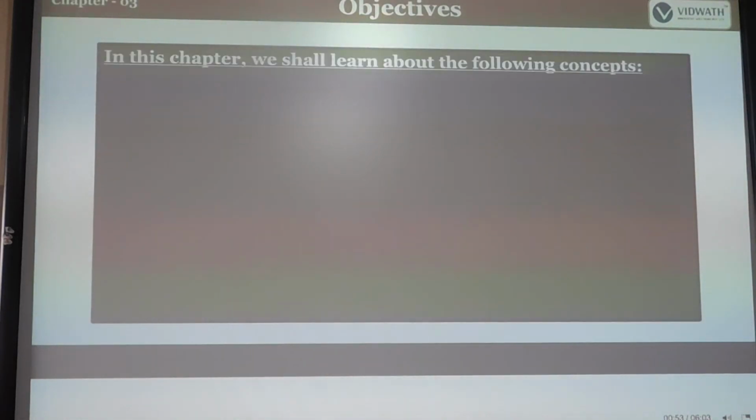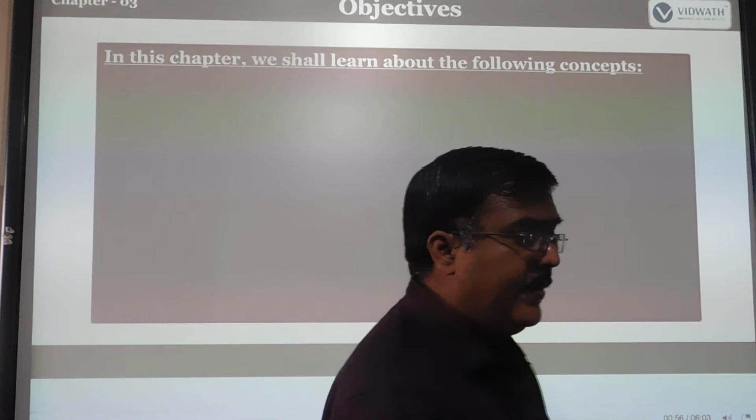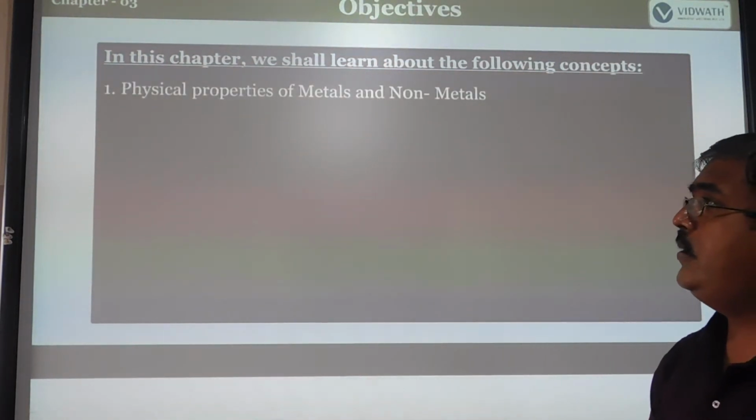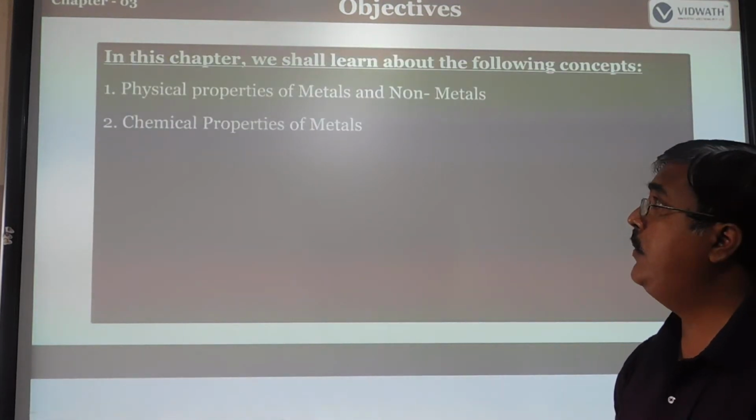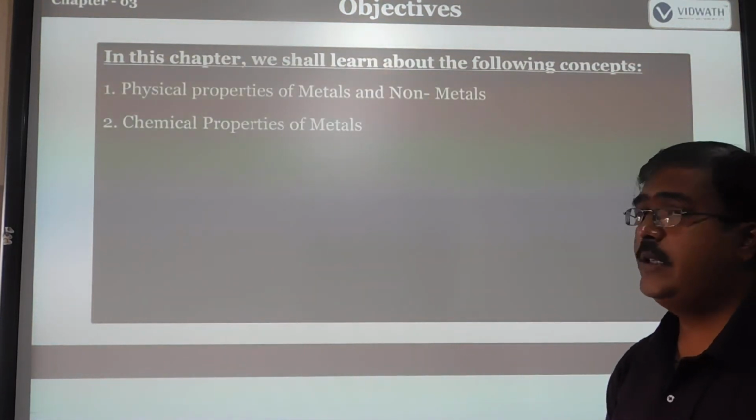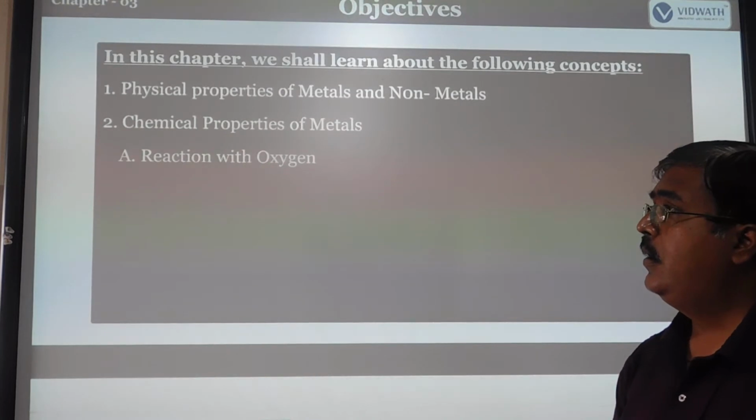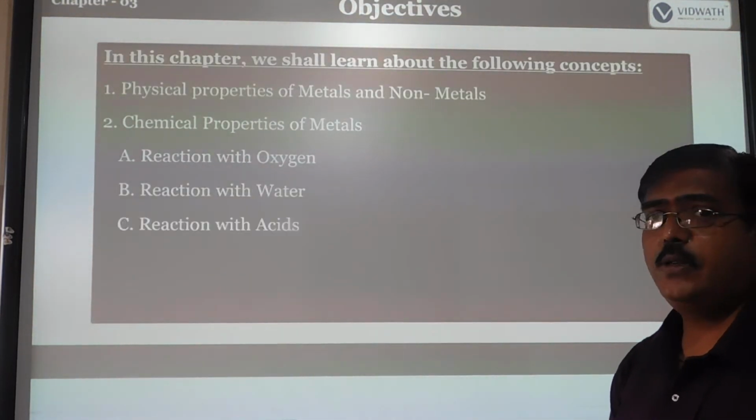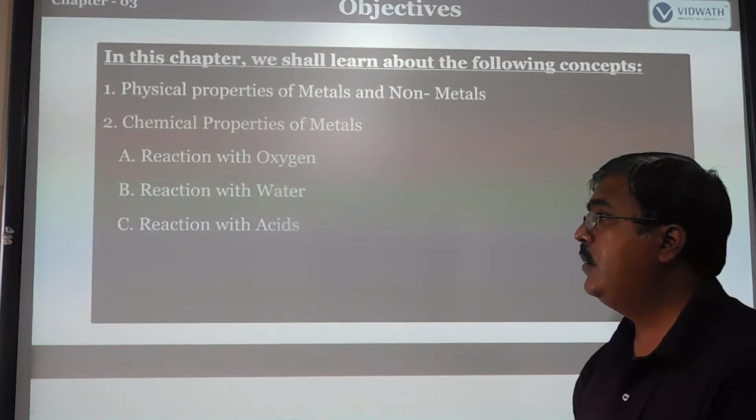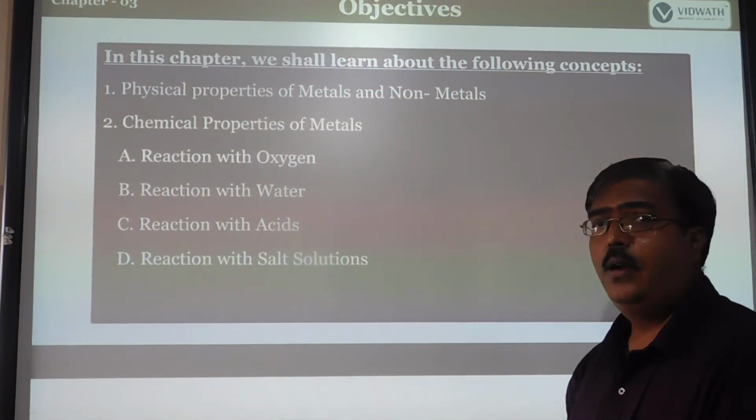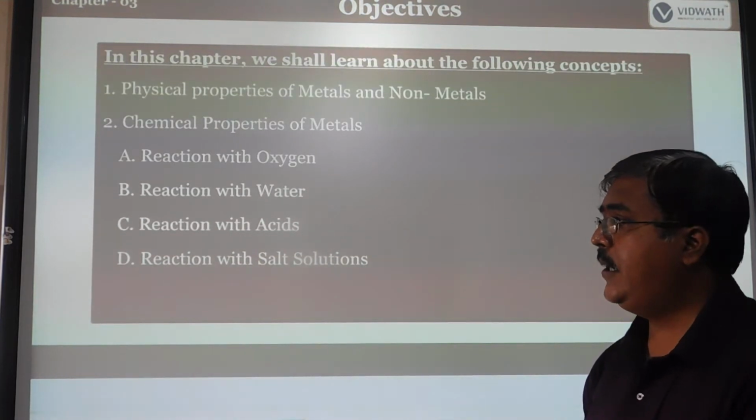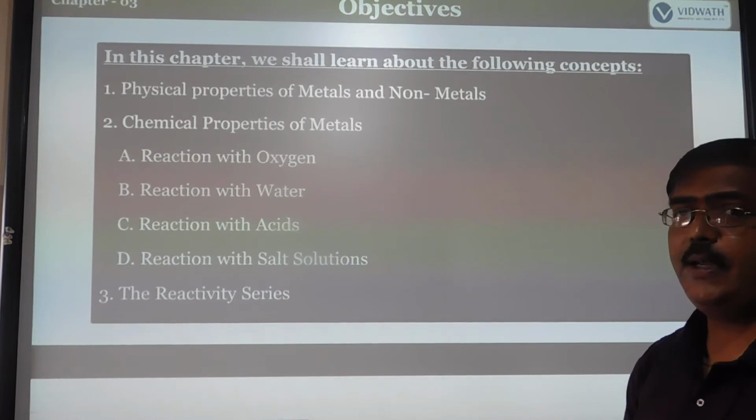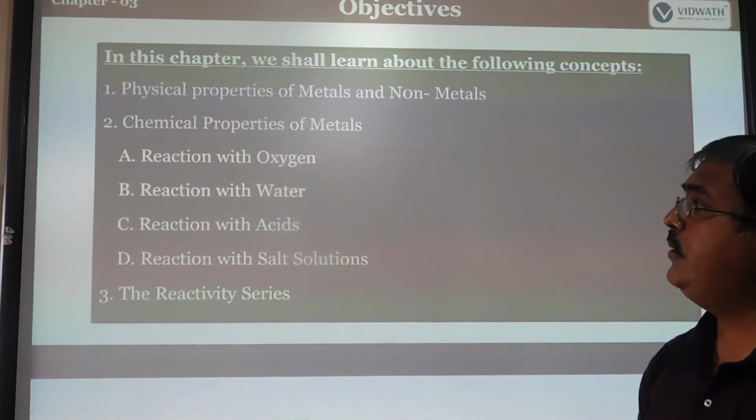So what are the main objectives we will study here? First of all, in this chapter you will study the physical properties of metals and non-metals, and the chemical properties of metals. In chemical properties, first we will study the reaction with oxygen. What happens when metals react with oxygen, reaction with water, reaction with acids, reaction with salt solutions. So what is the meaning of reactivity series? We can discuss this one.